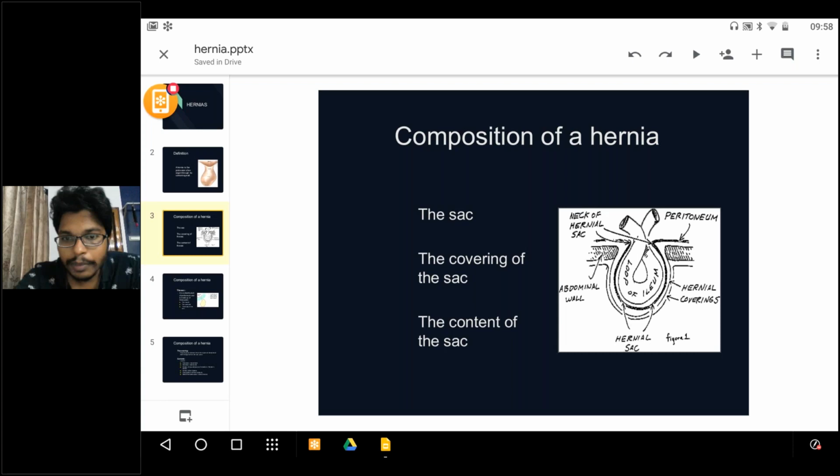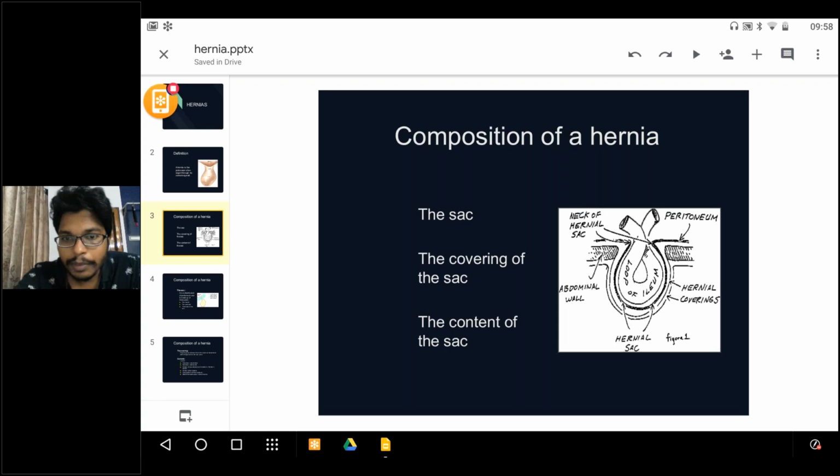What are the coverings of the abdominal wall from skin below? Can anyone say? Skin, subcutaneous tissue, Camper's fascia, Scarpa's fascia, external oblique aponeurosis, external oblique muscle, internal oblique, transversus abdominis, and fascia transversalis.